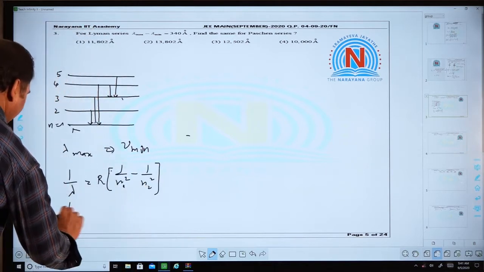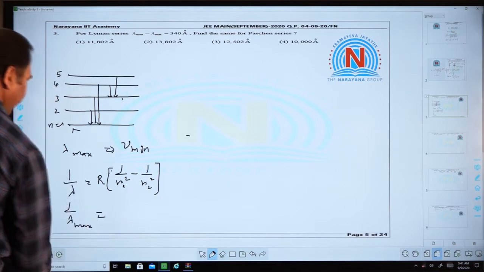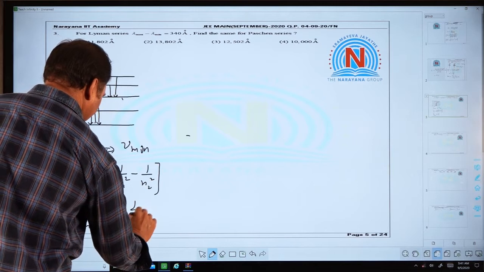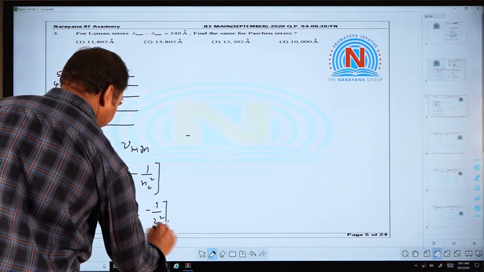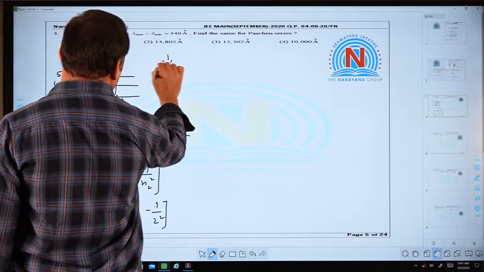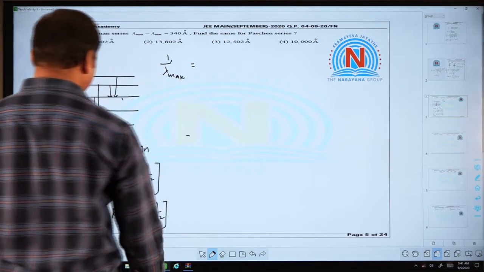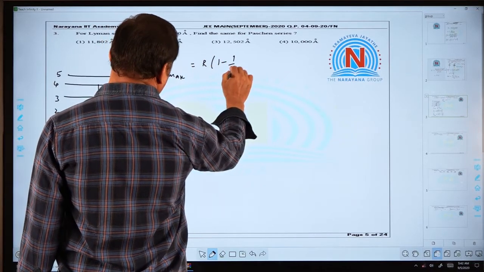So, now for the lambda maximum, 1 by 1 square minus 1 by 2 square. So, now it comes out to be 1 by lambda maxima equal to R into (1 minus 1 by 4).